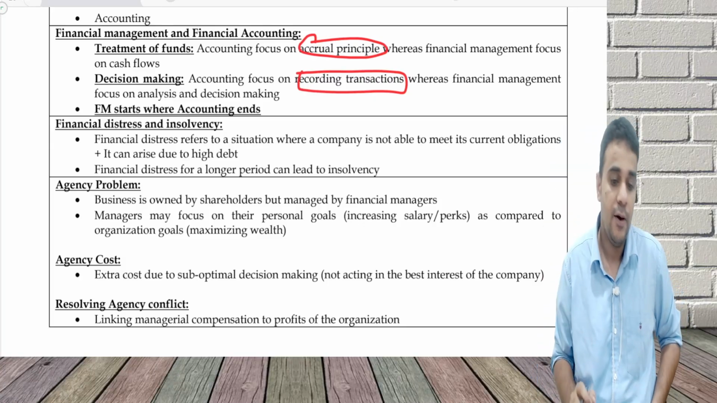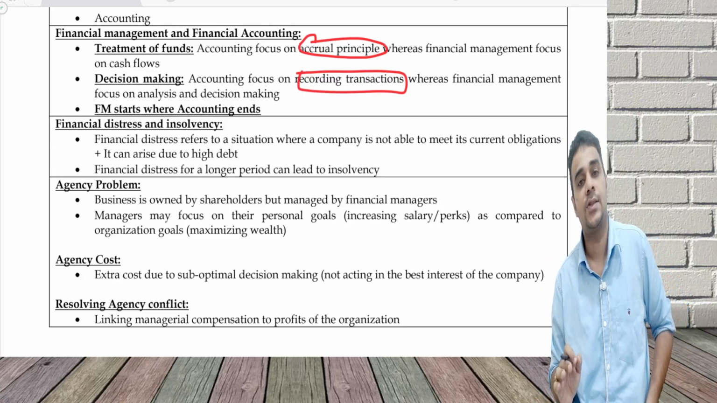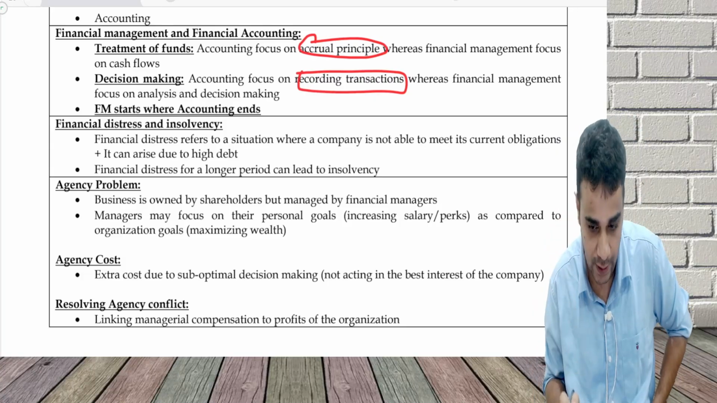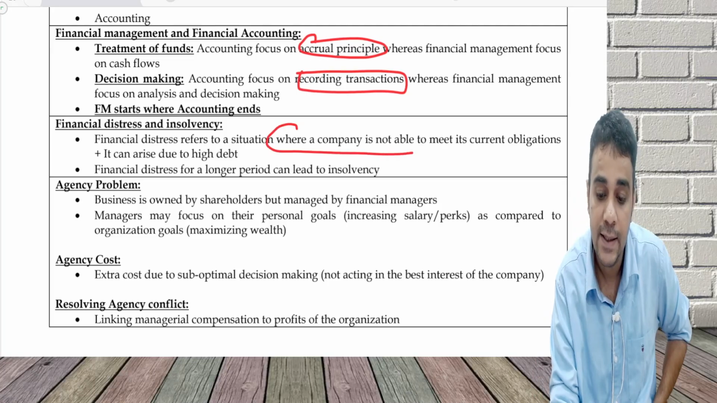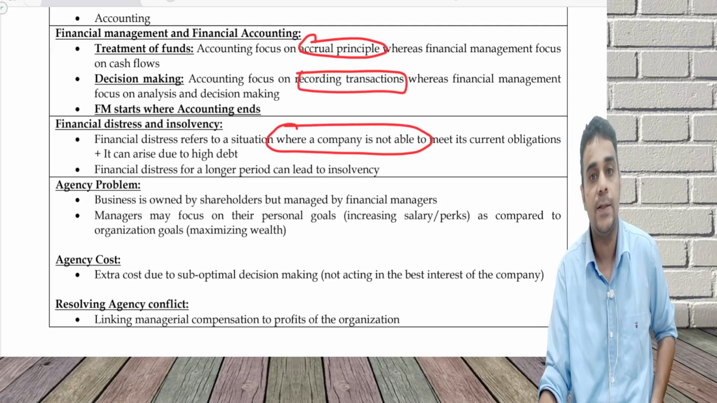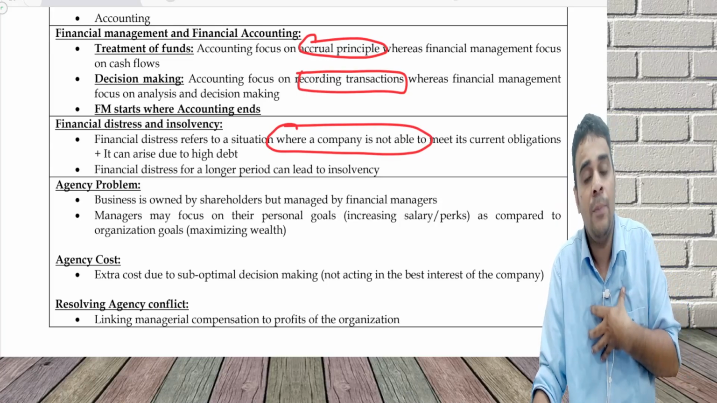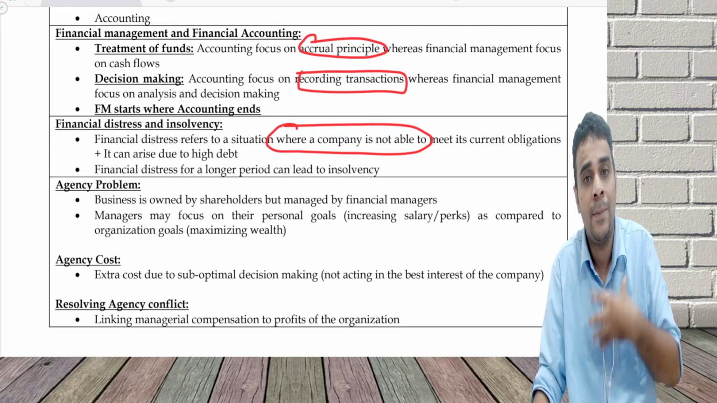Next concept, financial distress and insolvency. What is financial distress? It refers to a situation where a company is not able to meet its obligations. What is distress? I am not able to make my rental payment, I'm not able to make my interest payment, I'm not able to make my salary payment.